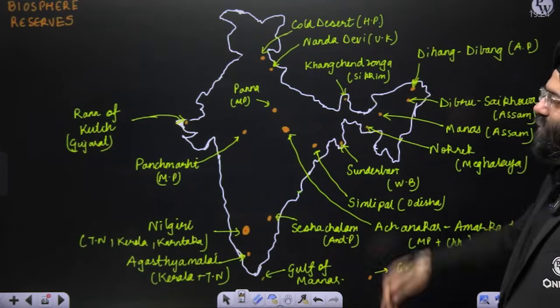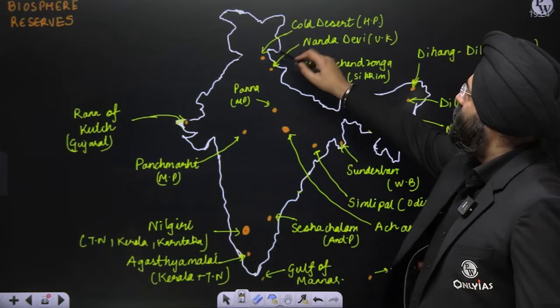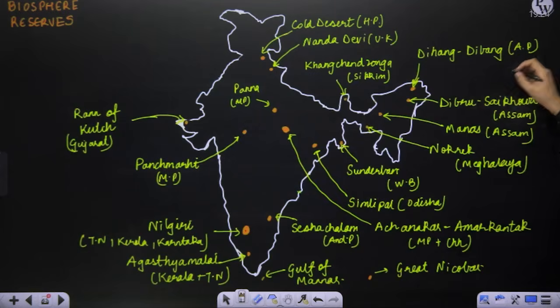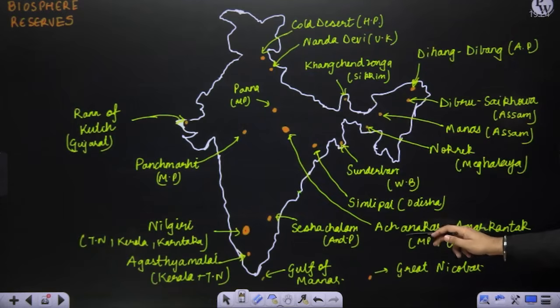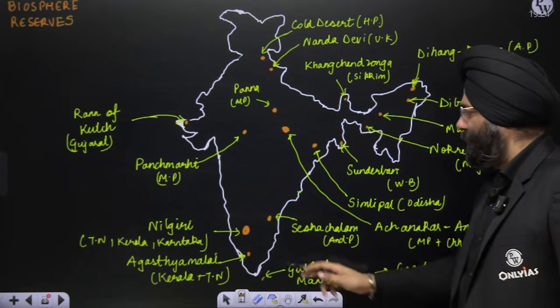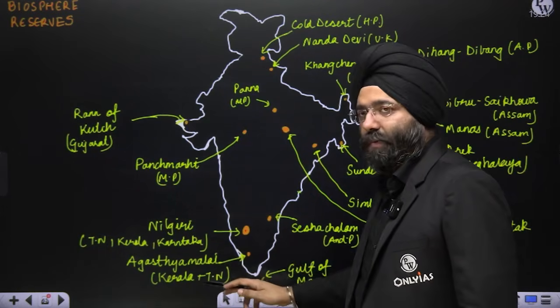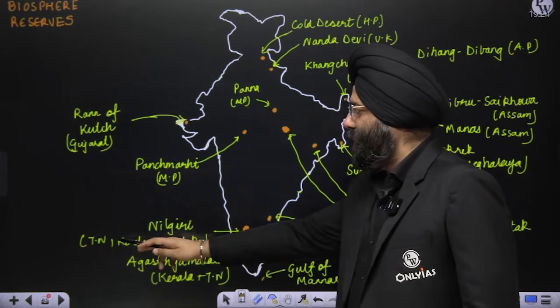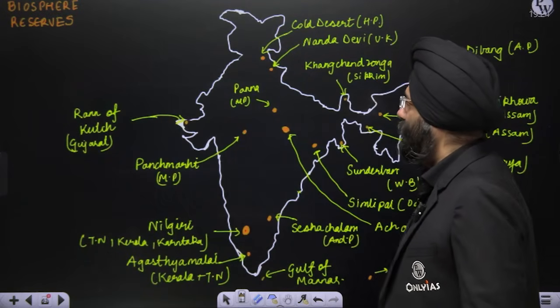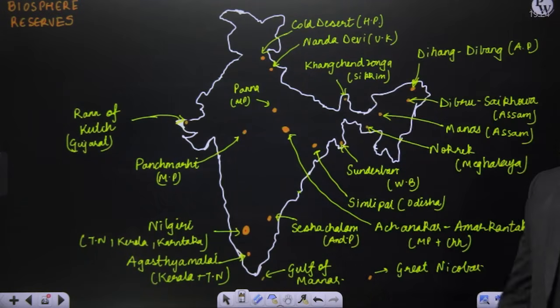These are some Biosphere Reserves of India that you should be aware of. Cold Desert in Himachal Pradesh, Nanda Devi in Uttarakhand, Kanchenjunga in Sikkim, Dihang Dibang in Arunachal Pradesh, Dibru Saikhowa in Assam, Manas in Assam, Nokrek in Meghalaya, Sundarban in West Bengal, Simlipal in Odisha, Achanakmar-Amarkantak in Madhya Pradesh and Chhattisgarh, Seshachalam in Andhra Pradesh, Great Nicobar, Gulf of Mannar. Then you have Agasthyamalai in Kerala and Tamil Nadu, Nilgiris in Tamil Nadu, Kerala and Karnataka, Pachmarhi in Madhya Pradesh, Rann of Kutch in Gujarat, and Panna in Madhya Pradesh. These are the biosphere reserves found in India.